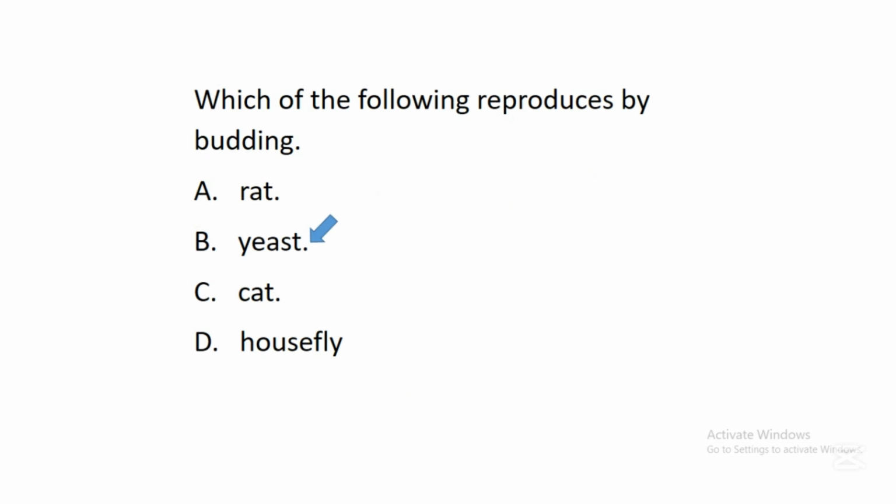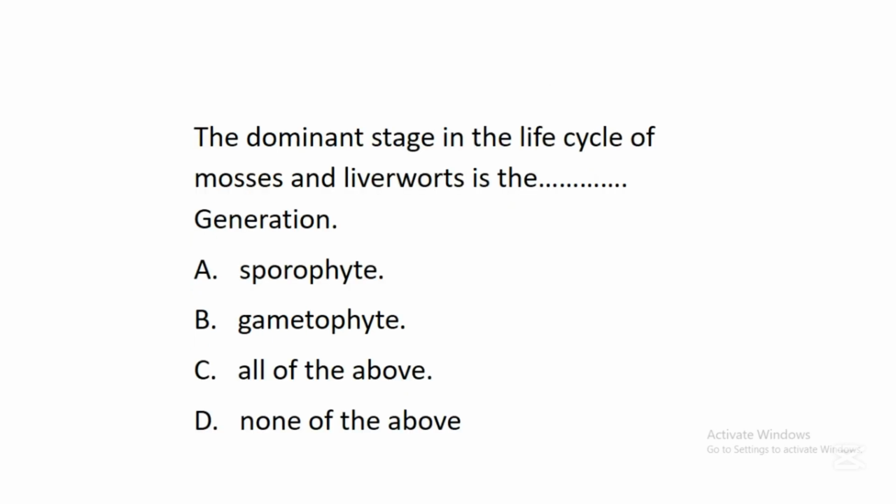The next question says, the dominant stage in the life cycle of mosses and liverwort is the dash generation. A. Sporophyte generation. B. Gametophyte generation. C. All of the above. D. None of the above. In this question, the correct answer is B.